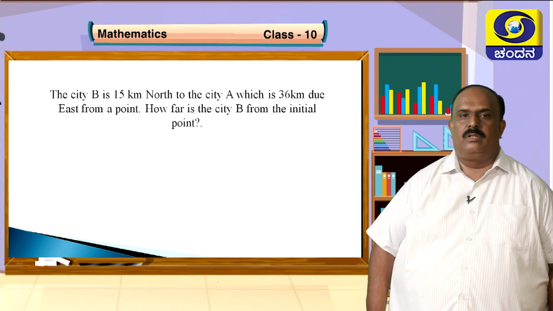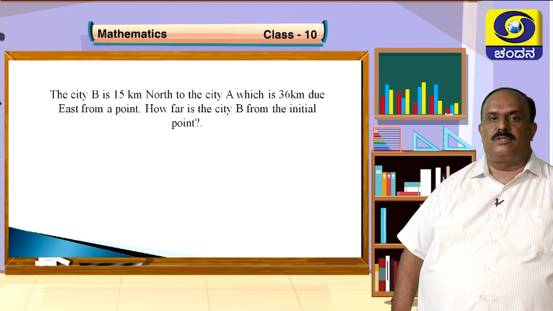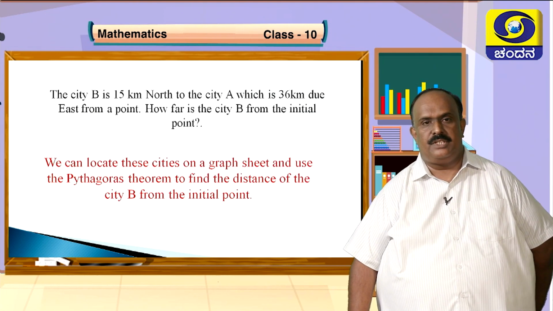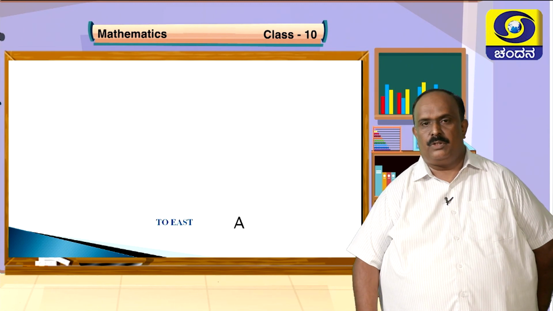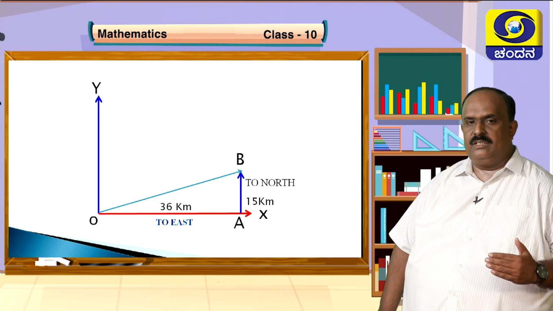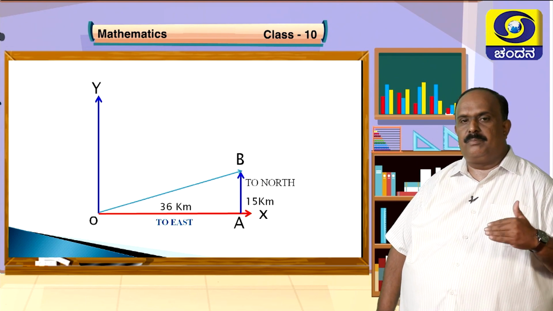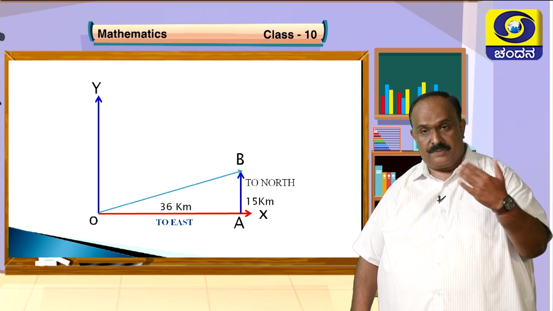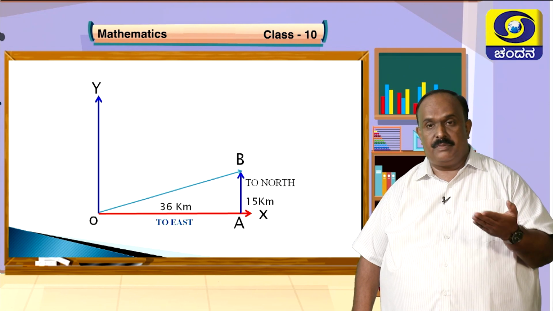Now, look at this example. The city B is 15 kilometers north of the city A, which is 36 kilometers due east from a point. How far is the city B from the initial point? Now we shall look at this on a graph sheet. A is one city, that is 36 kilometers to the east of one reference, and from that, 15 kilometers above, there is one more city, that is B. How far is B separated from A?